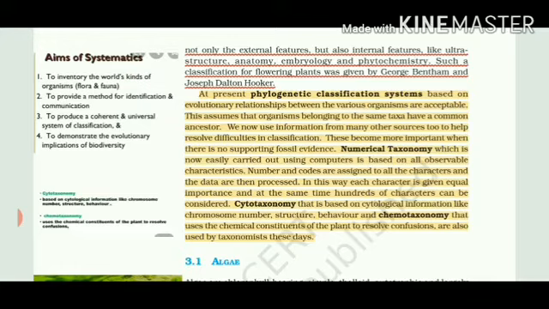Next is this kind of classification for flowering plants. We must know the flowering plants are the angiosperms. So this kind of classification is given by George Bentham and Joseph Dalton Hooker. Now, at present, which system of classification is acceptable? That is called the phylogenetic classification system, where we generally talk about evolutionary relationships. This assumes that organisms which belong to the same taxa have a common ancestor.